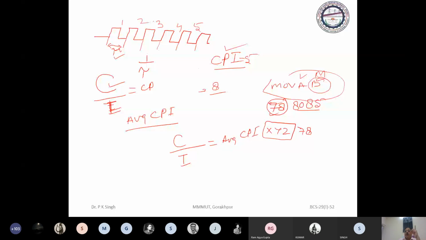Okay. Then how we make for any program? You know this instruction count, but how you can get this? For that, you know the nature of each instruction and how many clock needed for execution of each instruction. You may compute the average CPI.